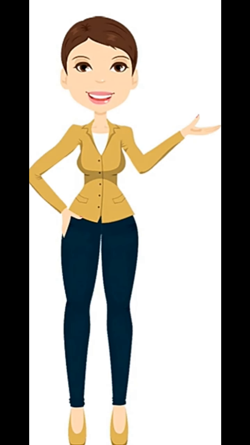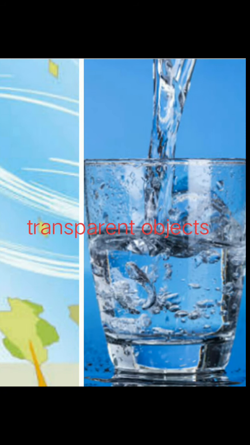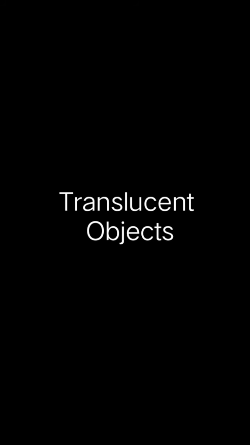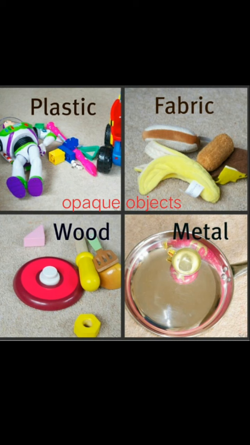Now, as we all have studied in class 7, there are three types of objects: transparent, translucent, and opaque. Transparent objects: objects that allow light to pass through them are called transparent objects, like water, glass, or air. Translucent objects: objects which allow partial light to pass through them are called translucent objects. Example: wax paper or frosted glass. Opaque objects: objects which do not allow light to pass through them are called opaque objects. Example: plastic, fabric, wood, or metal.